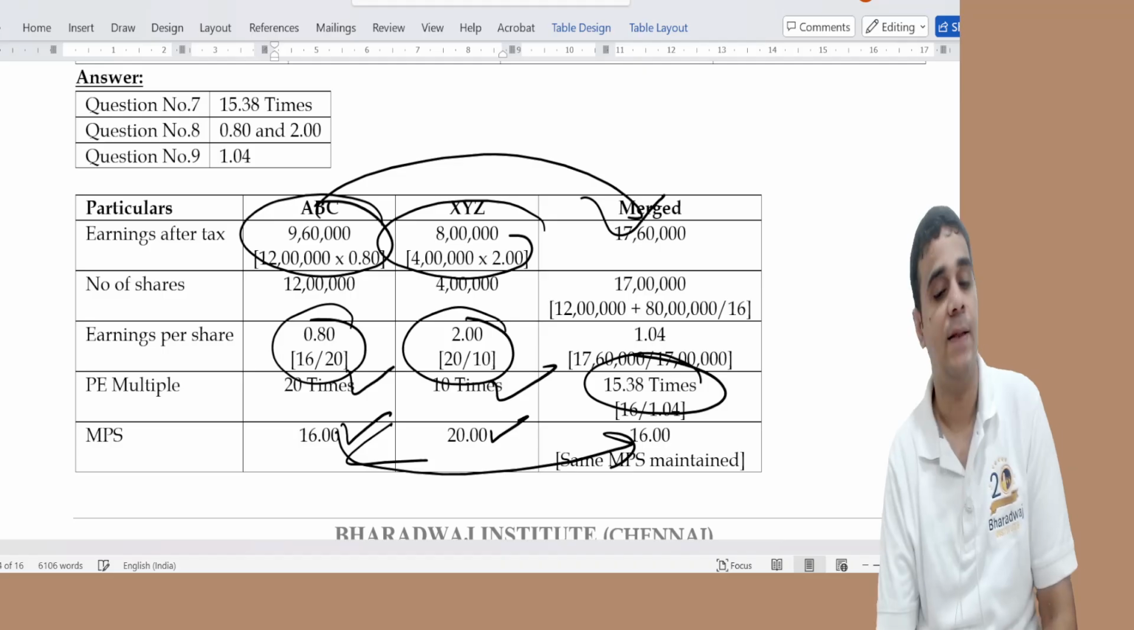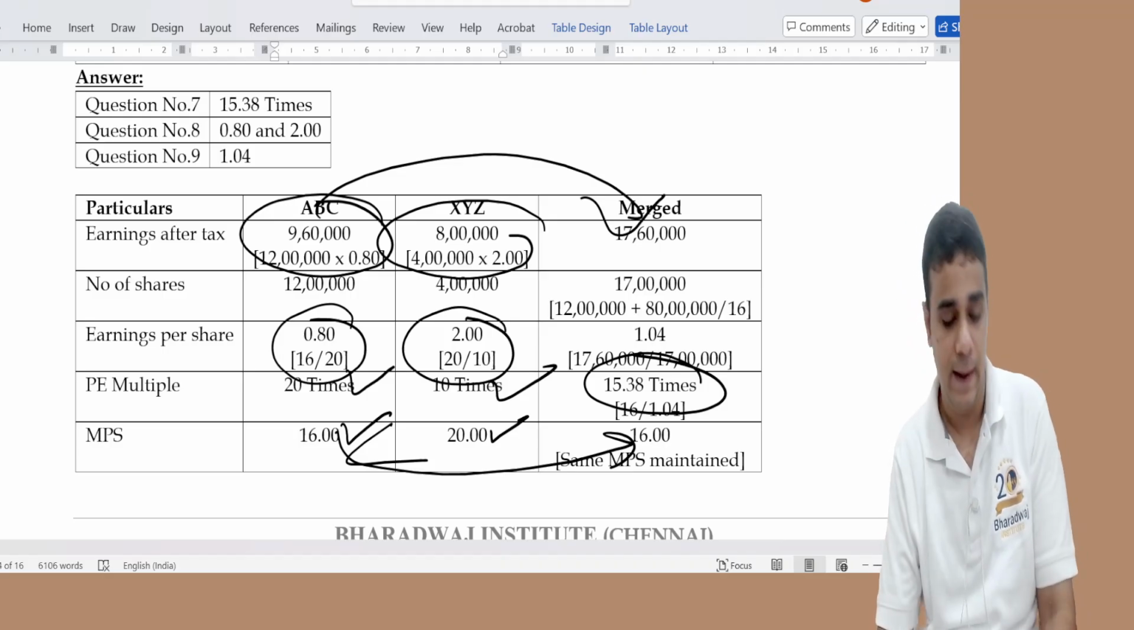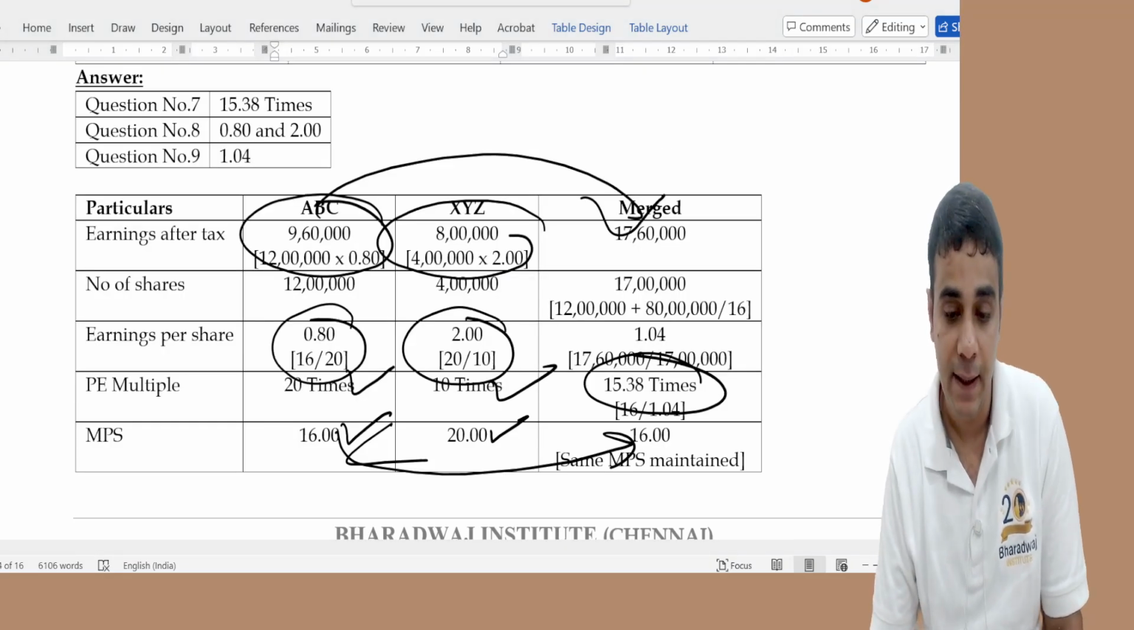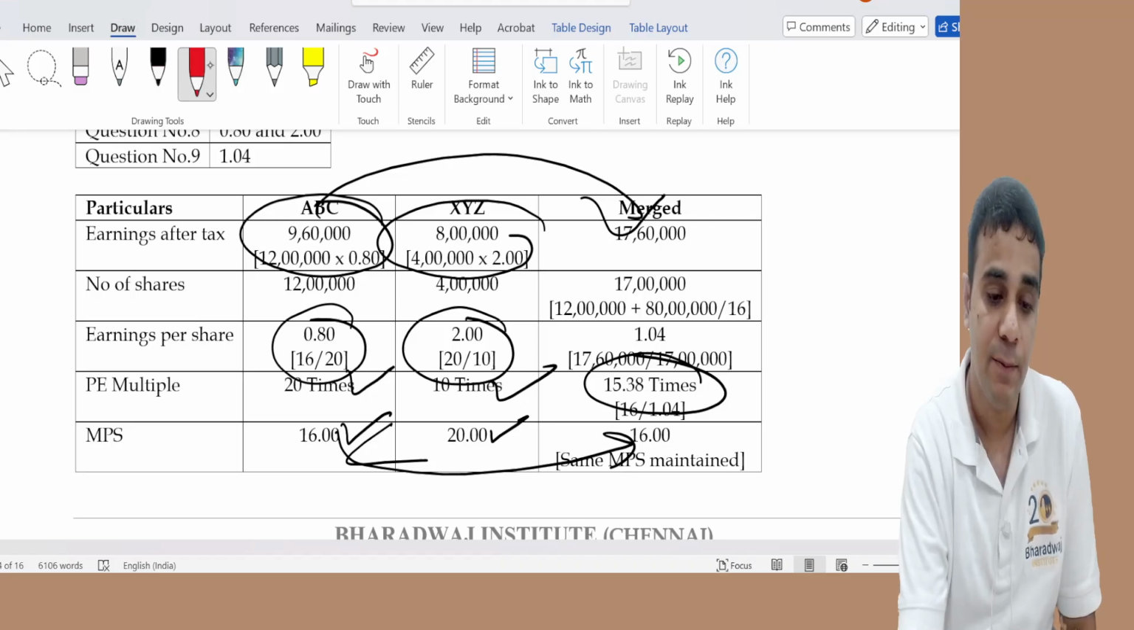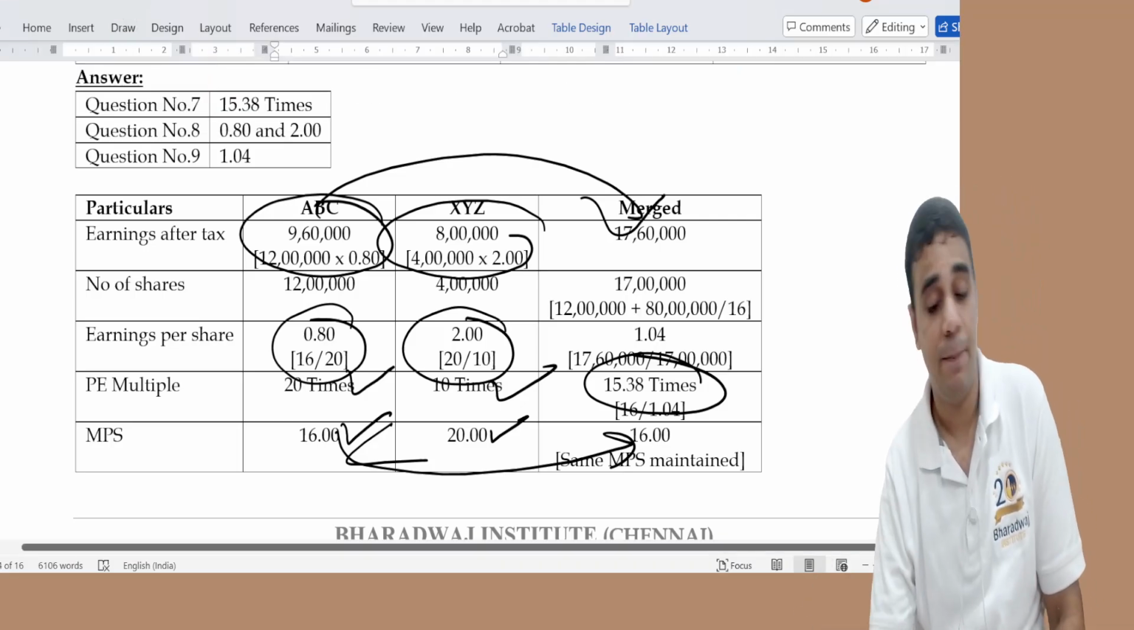P multiple is balancing figure. NPS will get maintained by the organization. EPS is going to be balancing figure. EPS will be balancing. So P multiple will be balancing figure.